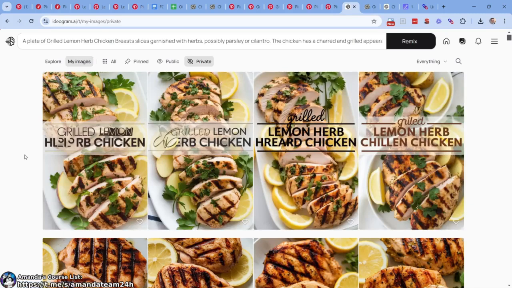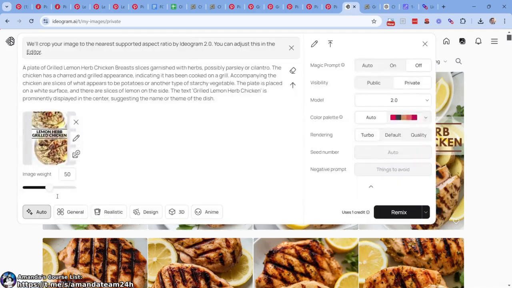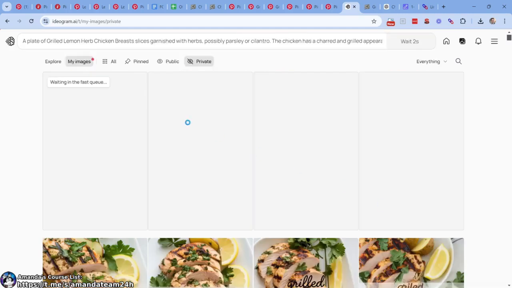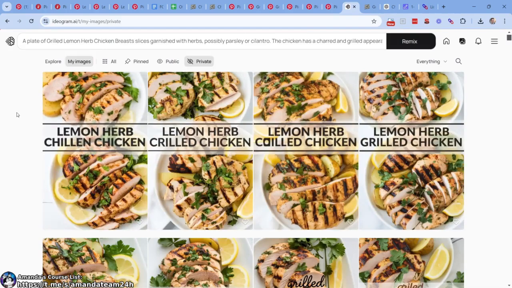99% complete. Grilled lemon herb something chicken. Grilled lemon herb chicken. Let's try image weight a little bit more. Lemon herb grilled chicken. Let's just try to pare down to lemon herb chicken, right? The words, let's pare it down and try again. Very nice. Lemon herb grilled chicken. That looks nice right there. Lemon herb grilled. That right there.